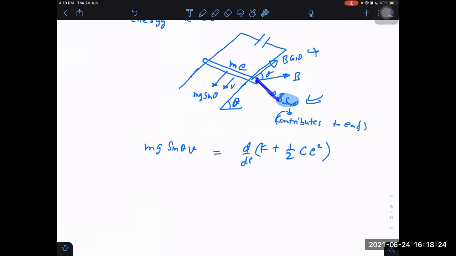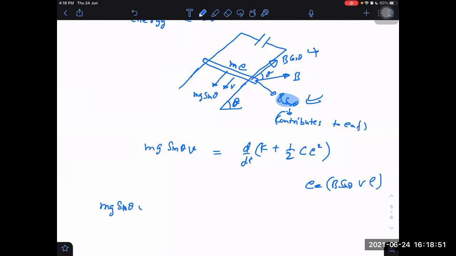Once I have found B and v mutually perpendicular, and L is also perpendicular, when B and L become perpendicular, then the EMF formula becomes simple. Then the EMF is just B into V into L, but B is not B here, it is B perpendicular, which is B sin theta. Then I have to just put this value in this equation here, and the kinetic energy value also I have to put here. Can you do that for me?